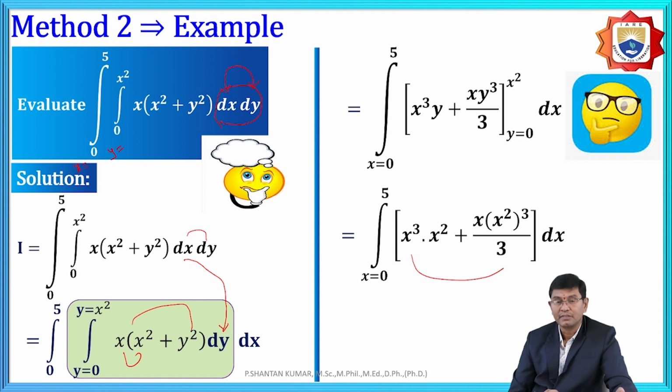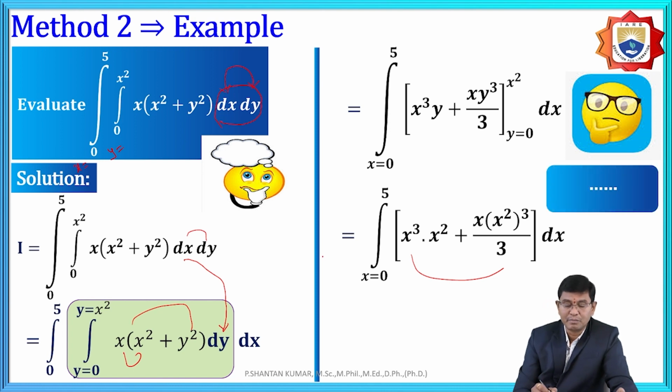Here x cube into x square is x power 5, plus x into x square whole cube, that is x power 7, by 3. That means x power 5 plus x power 7 by 3. Now integrating with respect to x, after multiplication, x cube into x square is x power 5.